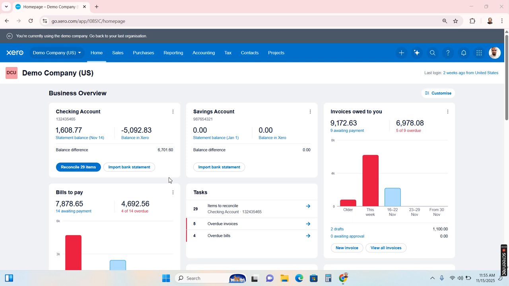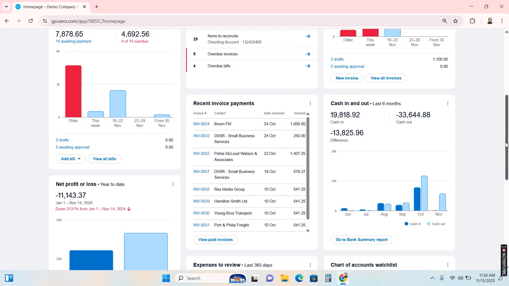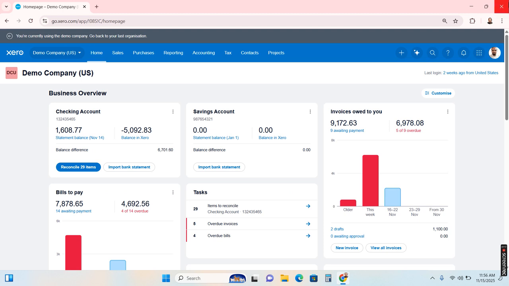As you know, Xero has changed some of its dashboard and layout recently in 2025, around June or July. They've changed everything, as you can see. If you used Xero previously, you will experience the update.